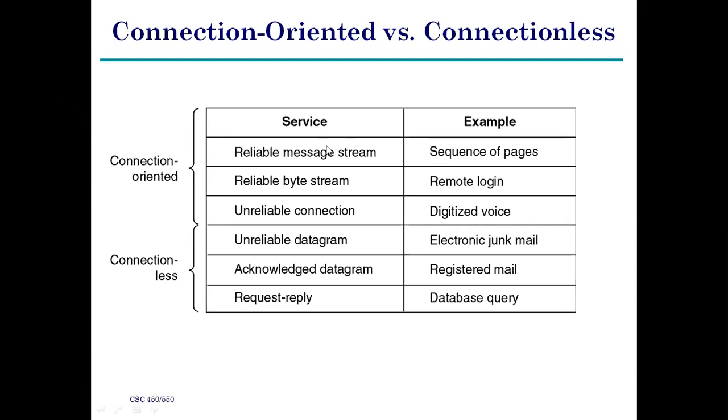See one example. These are the steps done on the connection oriented side, and these three points are done by the connectionless method. Here, reliable message stream: there is a connection oriented link between the systems, so a path is established between the nodes. Then the information is guaranteed. Why? Because there is a path.